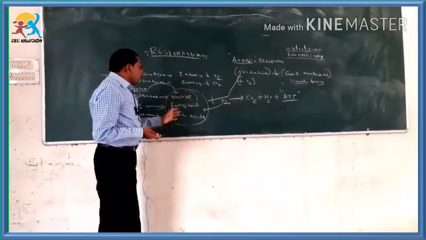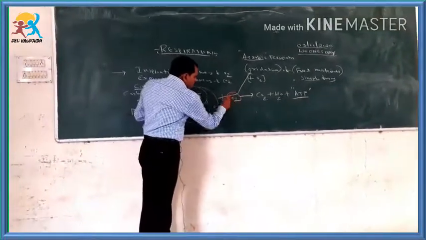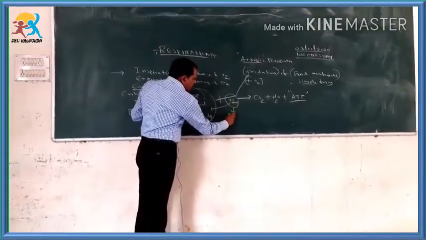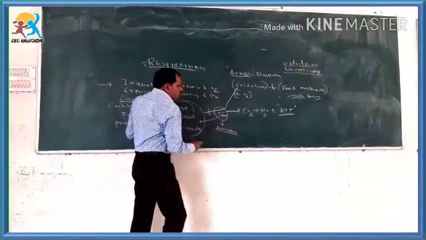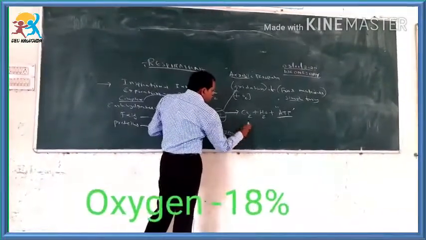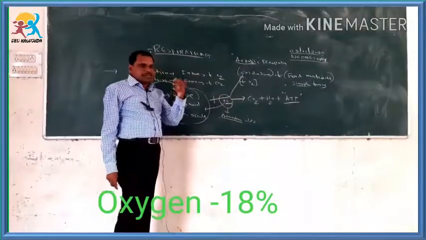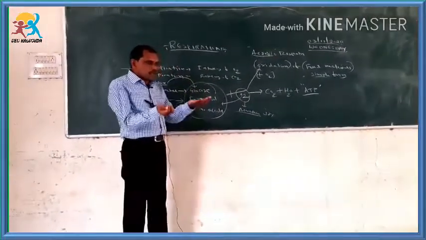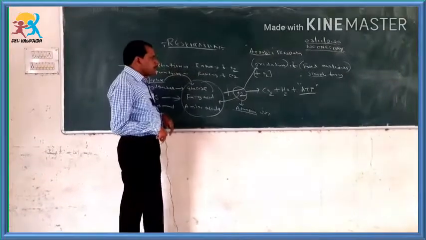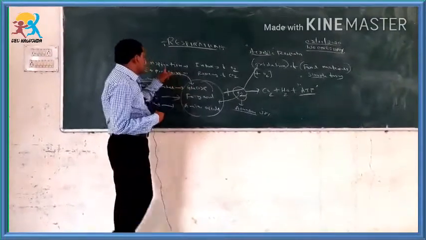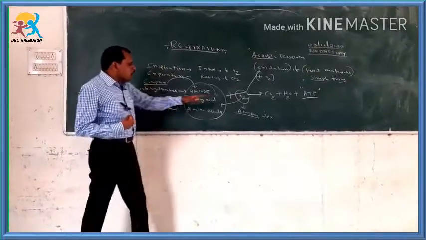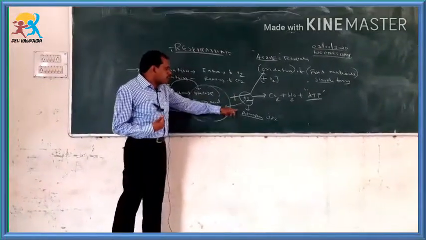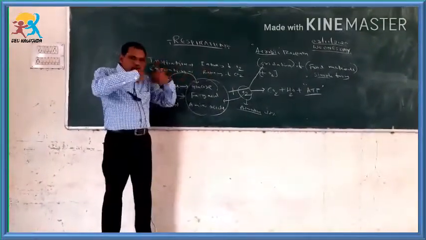So actually, where is this oxygen? The oxygen is present in the atmosphere. You know already the percentage of oxygen in the atmosphere is 18%. The oxygen present in the atmosphere will be absorbed into the body by the process of inspiration. During inspiration, the oxygen which is present in the atmosphere enters into the body.